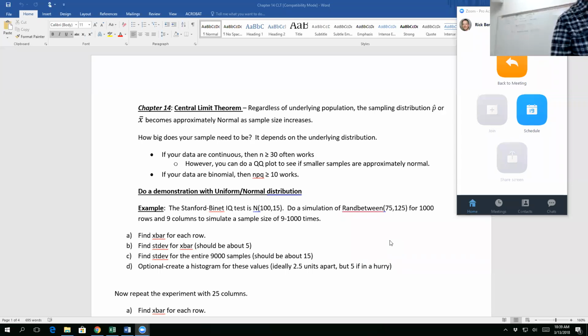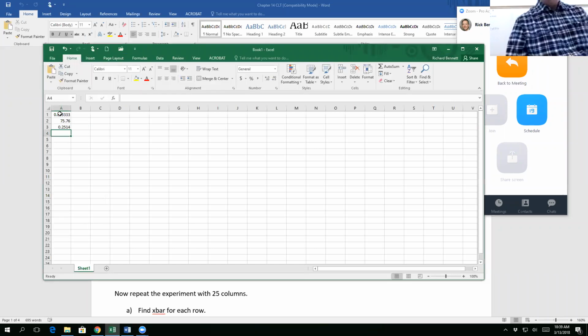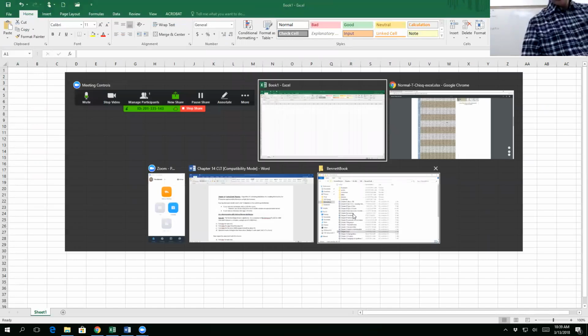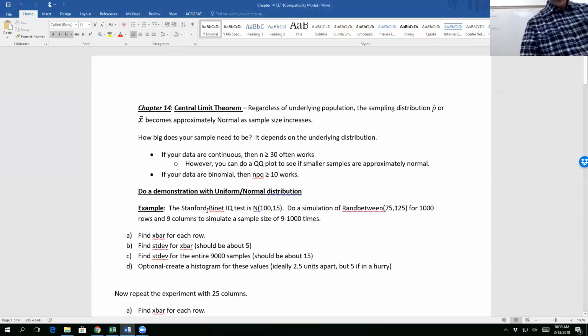So let's do a demonstration. This is kind of a cool demonstration. Here's what we're going to do. I'm going to share my screen here. Oh, I'm already sharing. Okay? All right. So let's do, in fact, I'm going to copy my notes here so I don't have to type it. The Stanford-Binet IQ test is normally distributed.